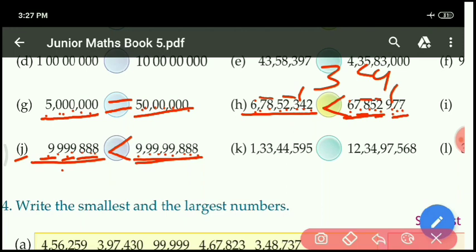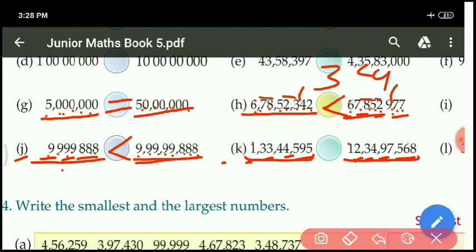Next K1 part. It is given 1,43,44,595, and this is given 34,97,568. It is given up to 10 crore place, and this one is given up to crore place. So 10 crore is bigger by 1. Clearly you can see here crore place 1, and here 10 crore place.